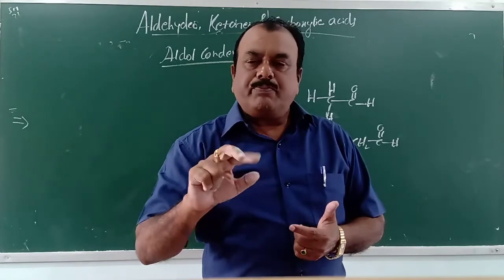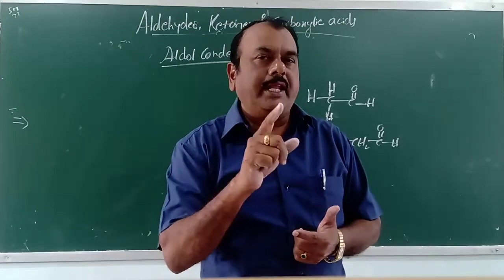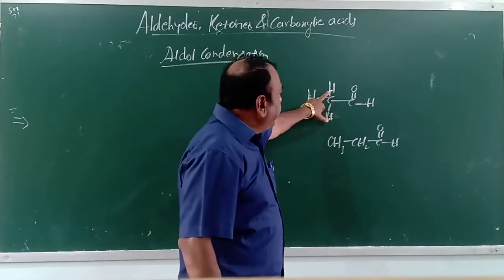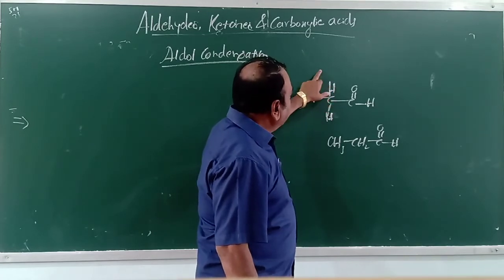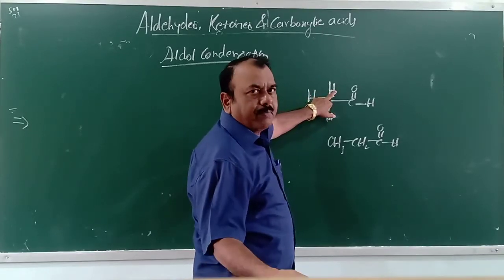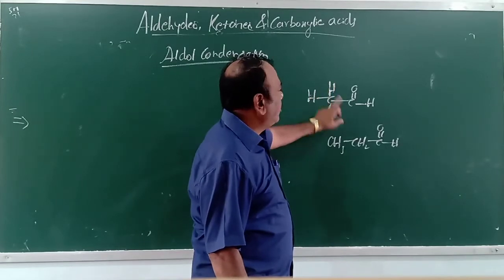The compound which releases H plus ions is called an acid. So these hydrogen atoms are acidic in nature. When they are treated with a base like sodium hydroxide, the OH minus abstracts this H plus. That's why these hydrogens are called acidic hydrogens.